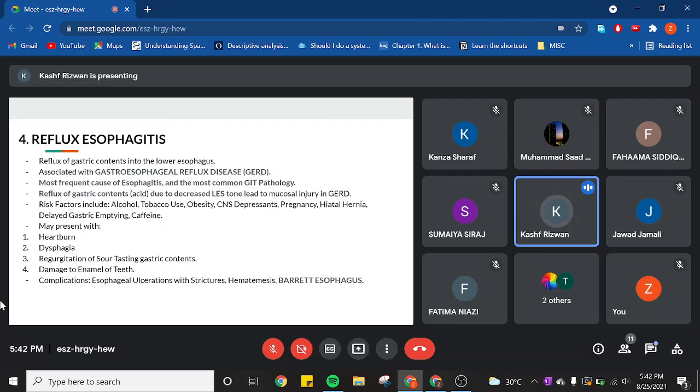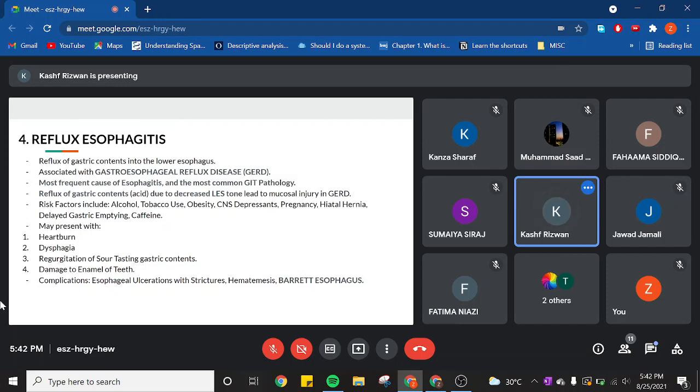And this is most common in those who are over 40 years of age. And complications include esophageal ulcerations with strictures, metaplasia, and a very important complication is Barrett esophagus, which we'll discuss after this. Treatment is usually by proton pump inhibitors, but you guys know that.